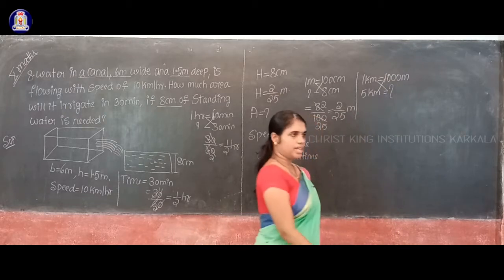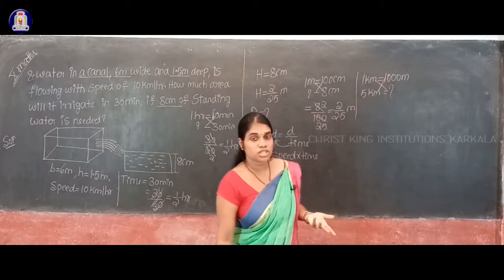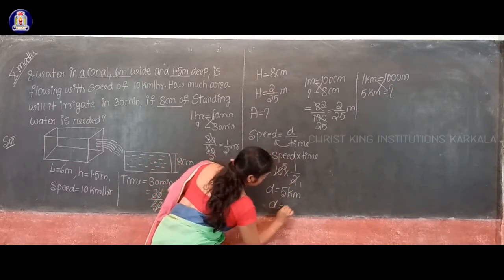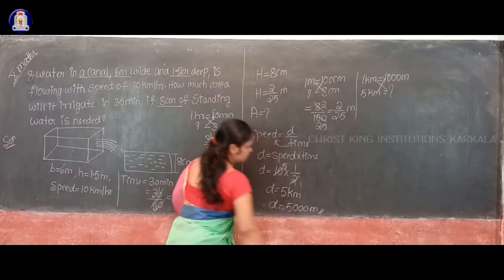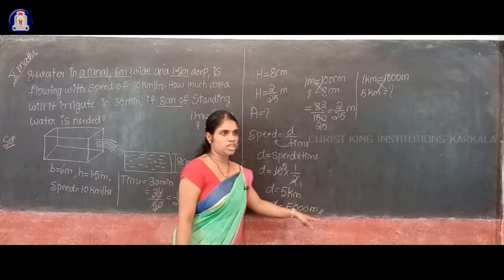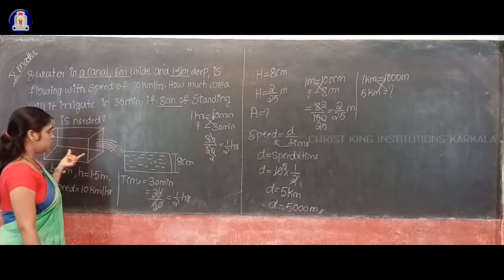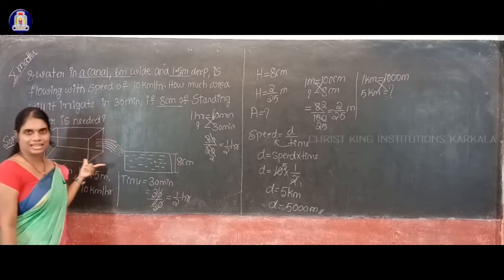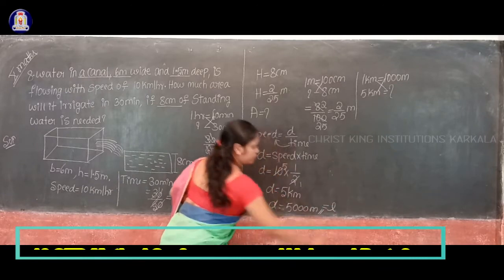You have to take a cross multiplication. 5 into 1000 is equal to how much? 5000 meter. So D is equal to 5000 meter. See students, this D value is nothing but the distance covered by the water in this canal. That is nothing but the length of this canal. That is nothing but the L value, length of the canal.